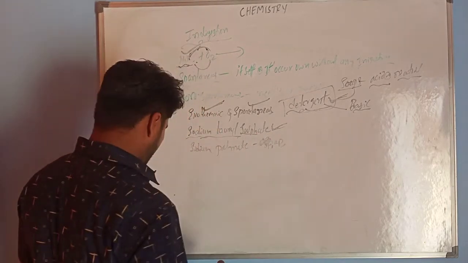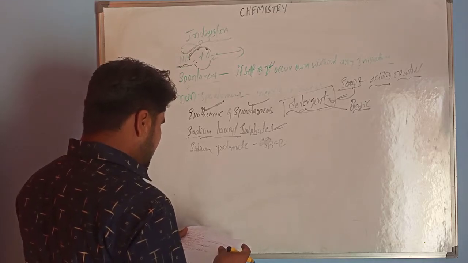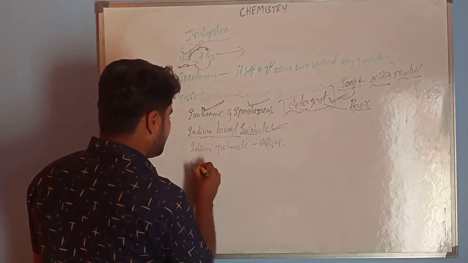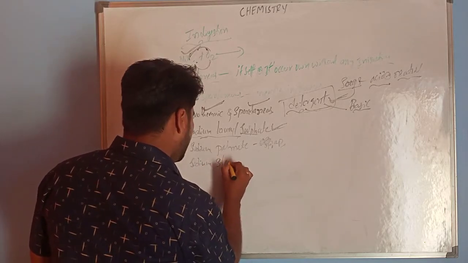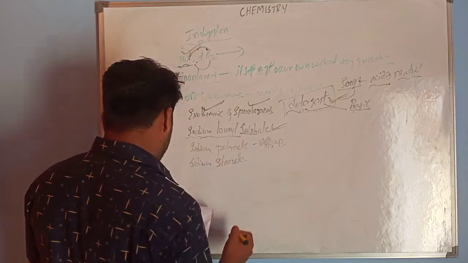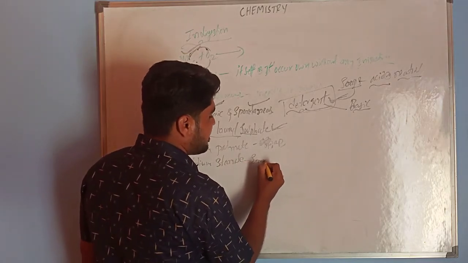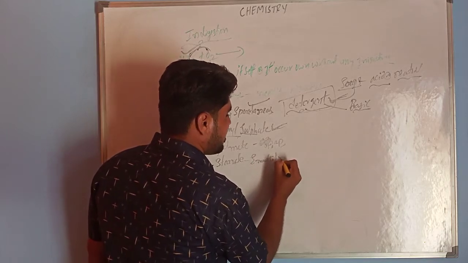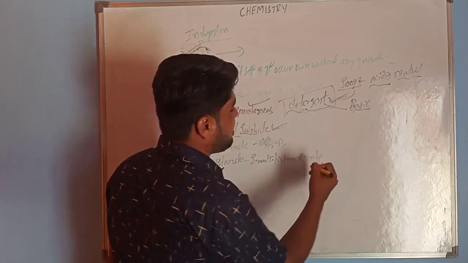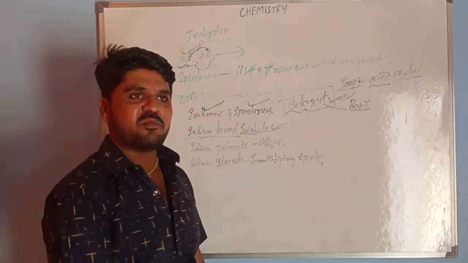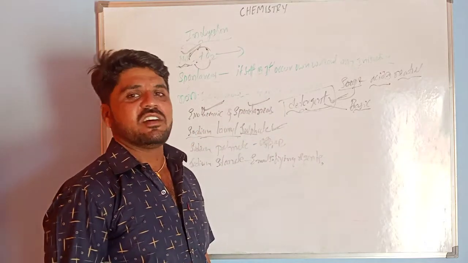Soap. Next is sodium stearate. This is used as an emulsifying agent. Emulsions like milk and paints are used.